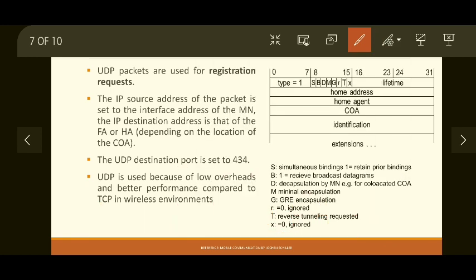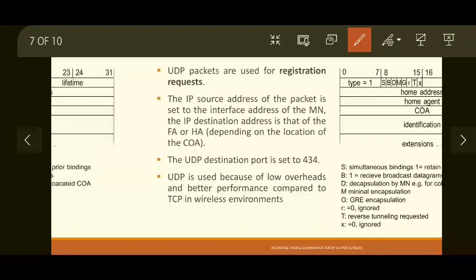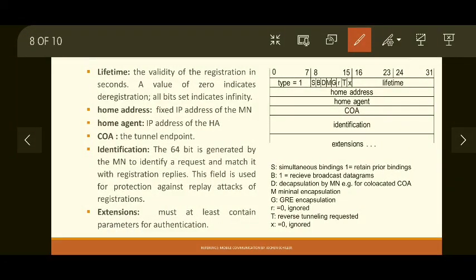Okay, now let's look at the different fields involved in the registration. So the type field for registration is set to 1. It indicates a registration request. Then there are several individual bits. We will see that at the end. Then followed by that there is a lifetime, as I said, for how much time you want this registration to be valid. The mobile node suggests that it wants this registration to be valid for a certain amount of time, and that time is indicated in the lifetime field.